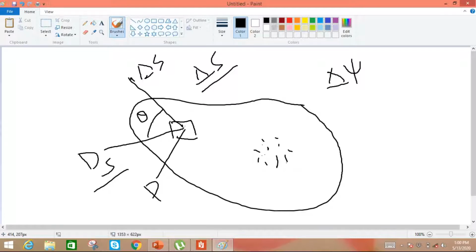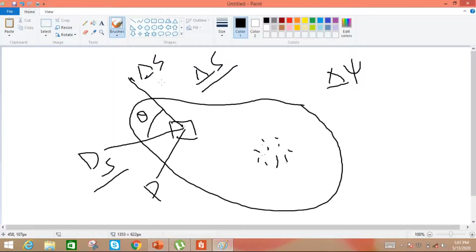Now we have already said that at point P, the electric flux density vector is D S, and D S is making an angle theta with the direction of del S.